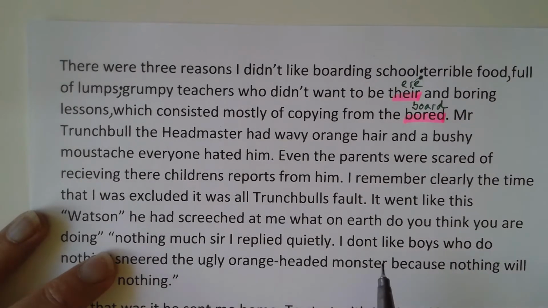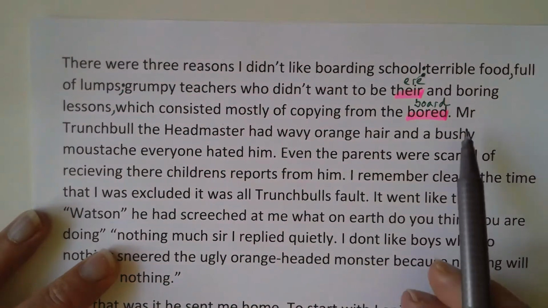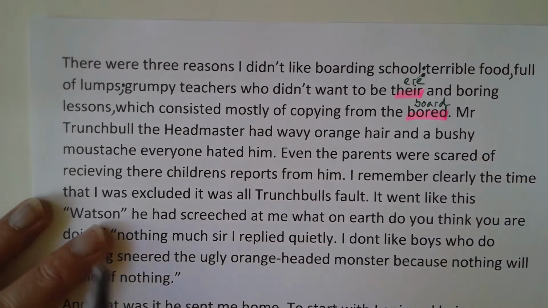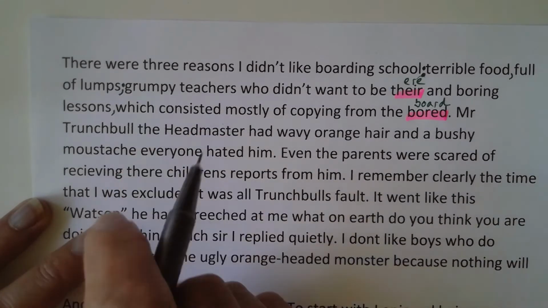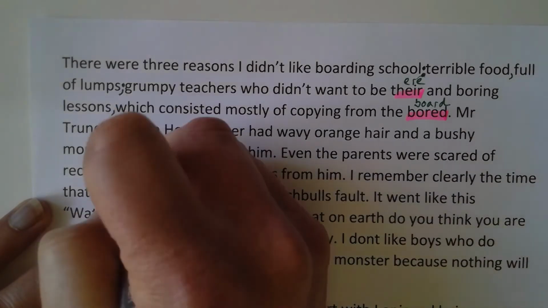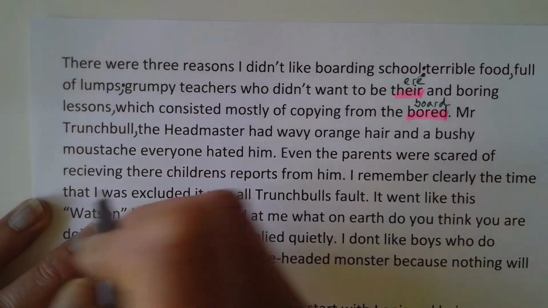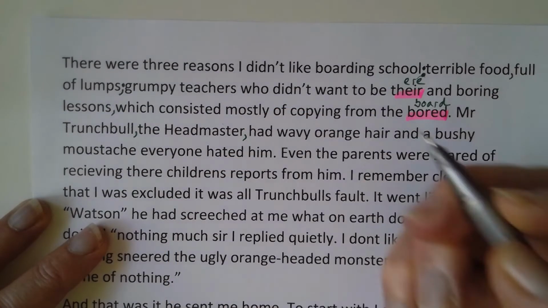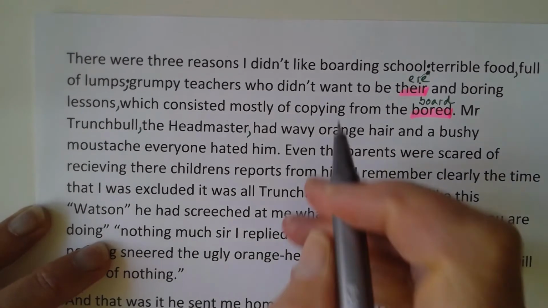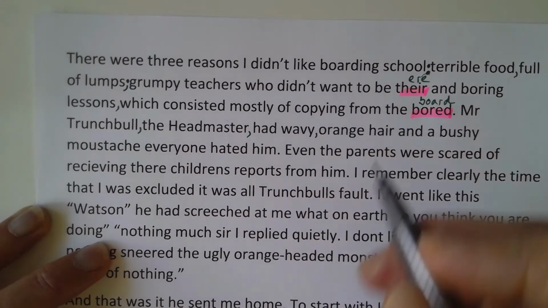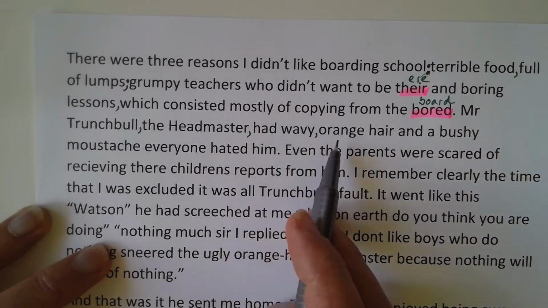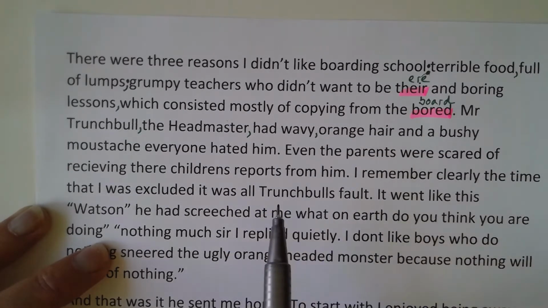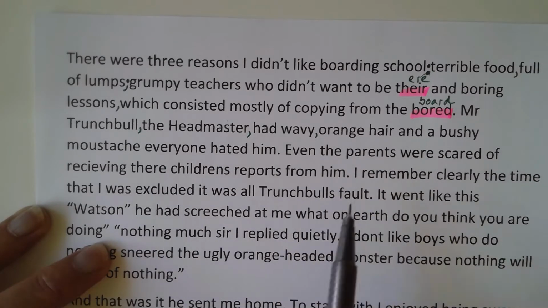Okay, so next bit. Mr. Trunchbull, the headmaster, had wavy orange hair. Now this bit here, the headmaster, is extra information, so that needs to be separated off by commas. Mr. Trunchbull, the headmaster, had wavy orange hair. You could put a comma here as well, because there are 2 adjectives that are used to describe his hair. He had wavy orange hair and a bushy moustache.